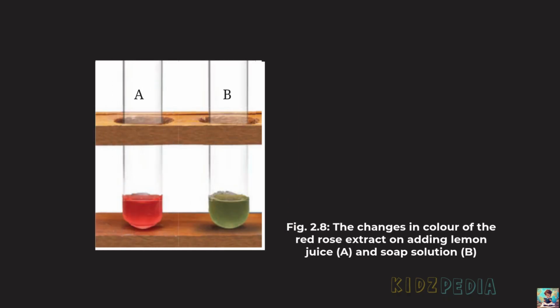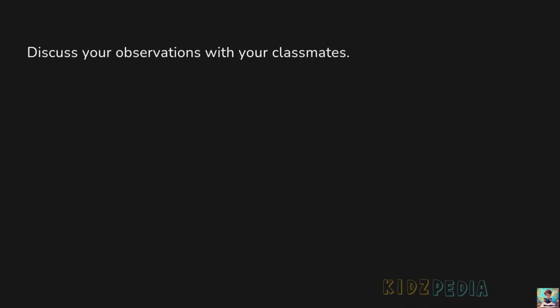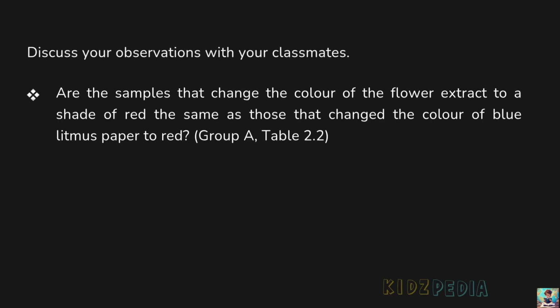Figure 2.8, the changes in color of the red rose extract on adding lemon juice A and soap solution B. So here in test tube A, the extract remains red, while in test tube B, it changes to green. So this shows that the red rose extract reacts differently with different substances. Lemon juice and soap solution do not produce the same color in the indicator. The change from red to green in test tube B tells us that the red rose extract can help us distinguish between different types of substances. Discuss your observations with your classmates.